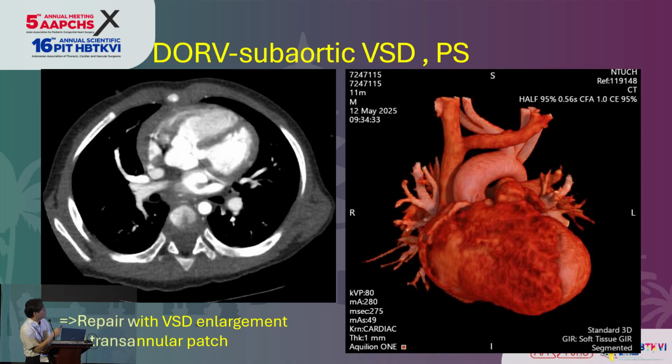If we do not enlarge the VSD, it would be relatively small relative to the aorta, so in this case we do a VSD enlargement, and then intraventricular rerouting. In certain cases, the infundibulum is relatively narrow, so we think we could not do complete pulmonary valve preservation, and we need to do a transannular repair to relieve the pulmonary stenosis.